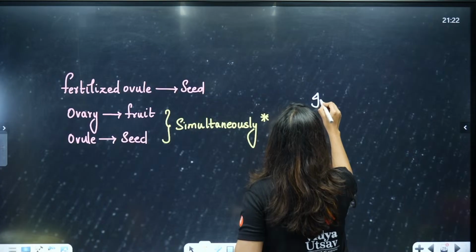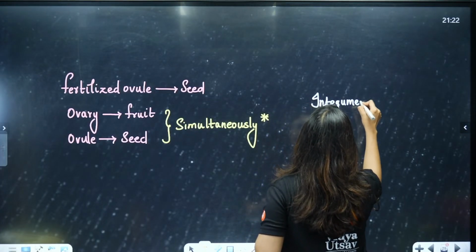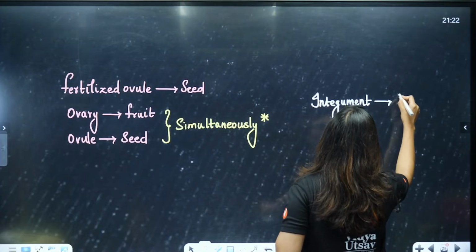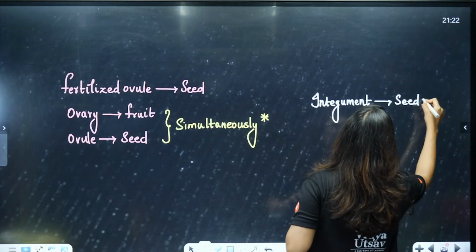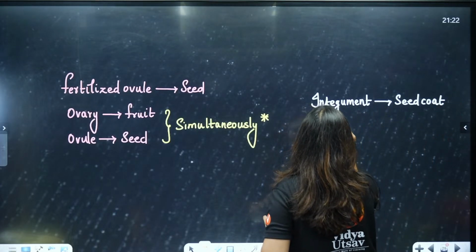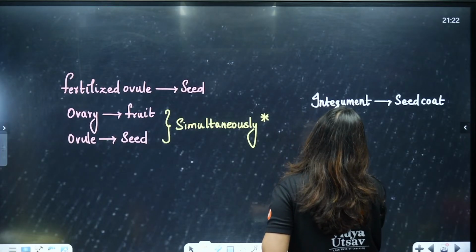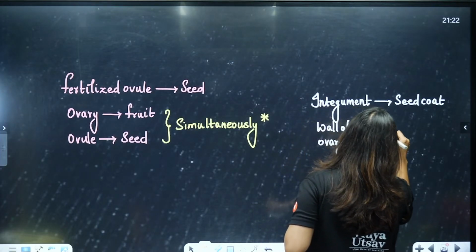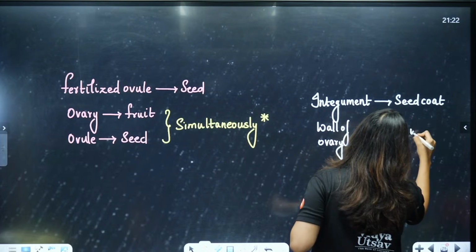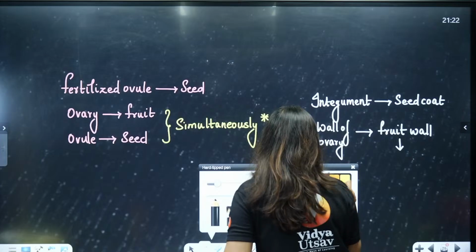Now students, these are a few things that students usually forget in the end. Integuments are going to form the seed coat. And the wall of the ovary is going to form the fruit wall. That is called what? Pericarp. Very, very important. Pericarp.